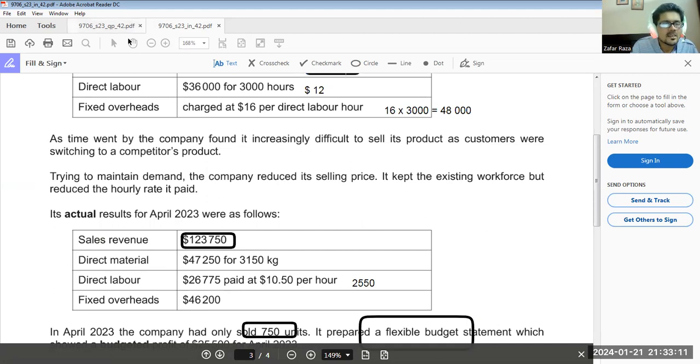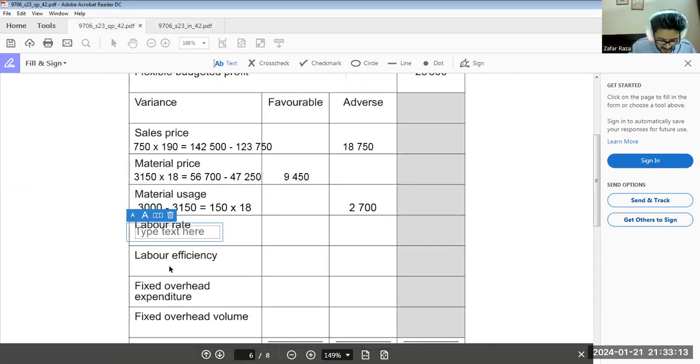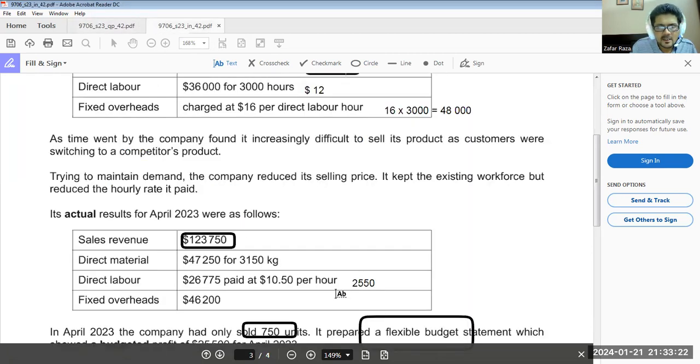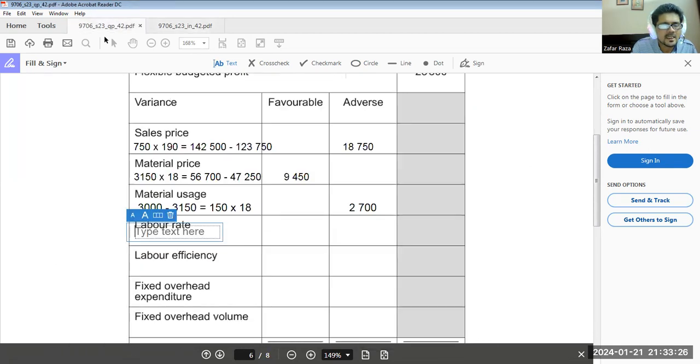Okay. So 2,550 labor hours we have used, multiplied by the standard rate of 12.